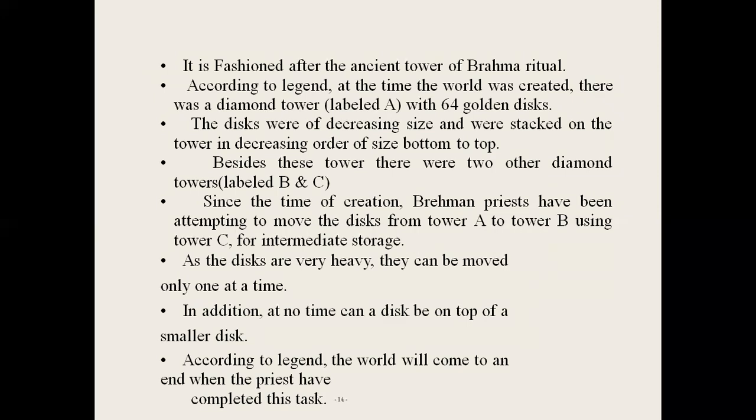Beside this, there are two other diamond towers, labeled B and C. Since the time of creation, priests have been moving the disks from tower A to tower B using tower C as intermediate storage. The disks are very heavy and moved only one at a time. In addition, at no time can a disk be on top of a smaller disk. According to the legend, the world will come to an end when the task is complete.